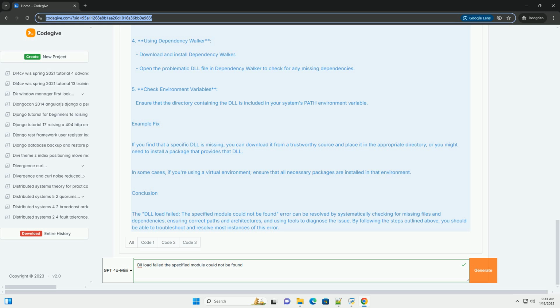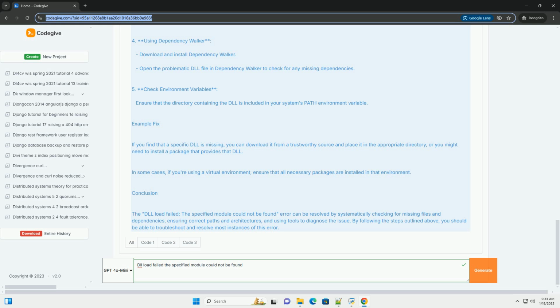Common solutions. Here are some steps to troubleshoot and fix the DLL load failed error. 1. Check DLL existence. Ensure that the DLL file exists in the expected directory. 2. Verify path. If your application relies on a specific path to find the DLL, verify that this path is correct. 3. Check architecture. Make sure that the architecture of the DLL matches that of Python.